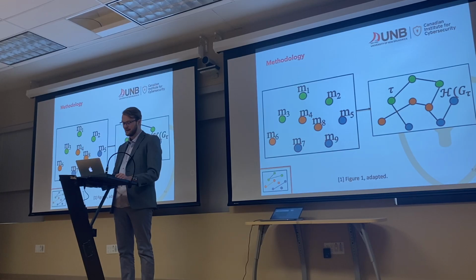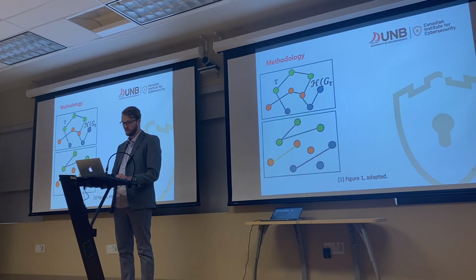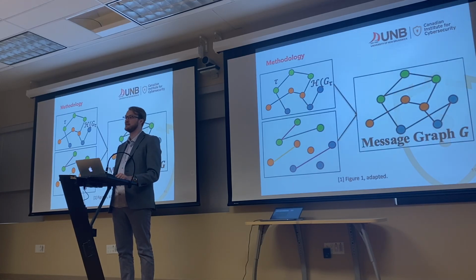Afterwards, we're going to take this graph and we're going to put it in the top left-hand corner, and then we're going to take the graph that we had in our bottom left-hand corner that we can recall from just now, and we're going to fuse them together. So all the edges that would have been in one graph will be edges in another graph. So that will look like this, and this will constitute our final message graph.